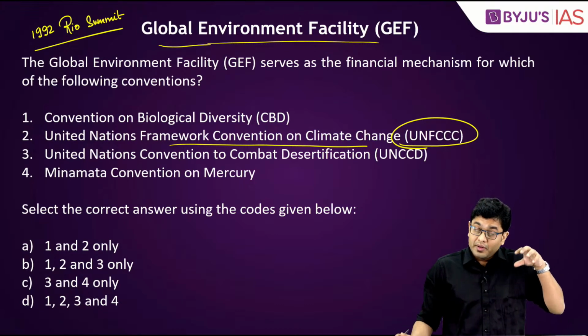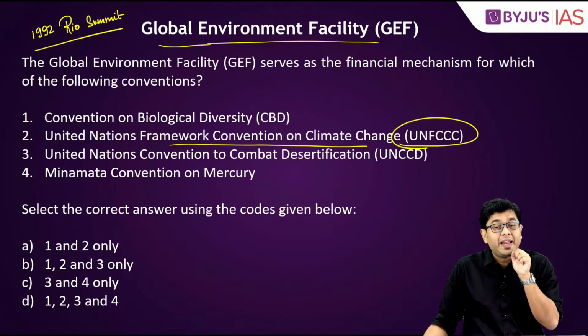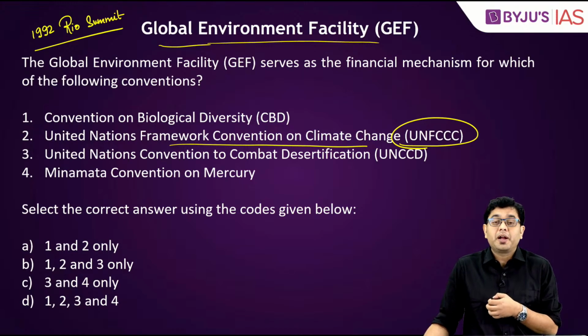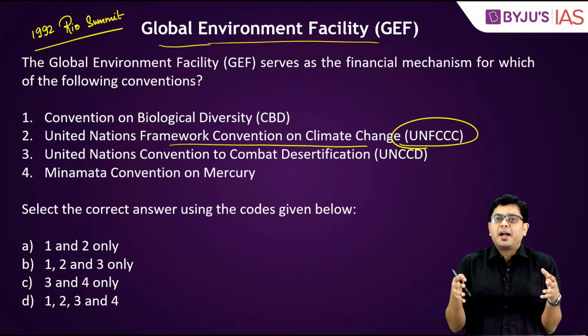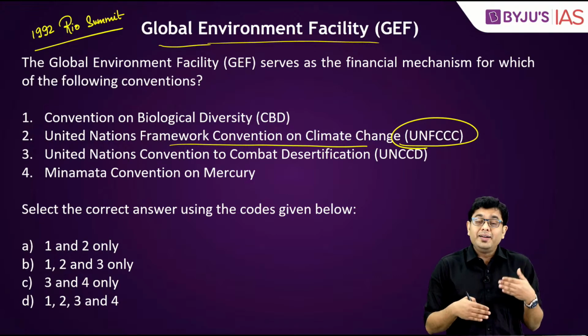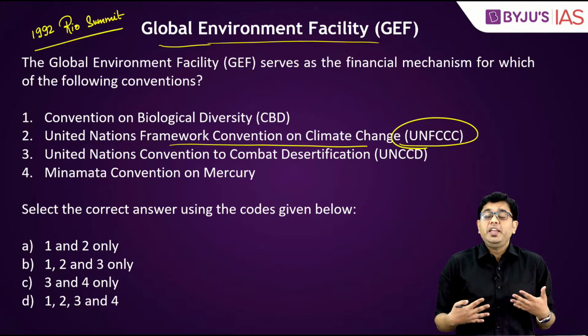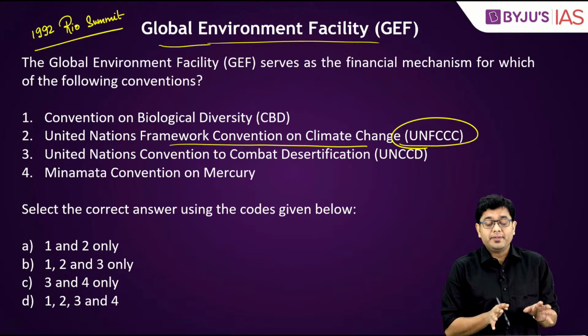It was there that a decision was made to create a facility which would take care of the financial funding for the developing countries and the underdeveloped countries, so that they also have the technological wherewithal as well as a capacity to undertake the various programs of climate change. That is where GEF was actually conceptualized.